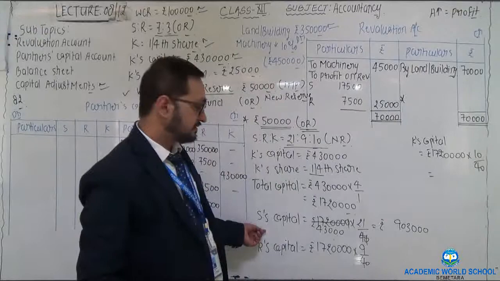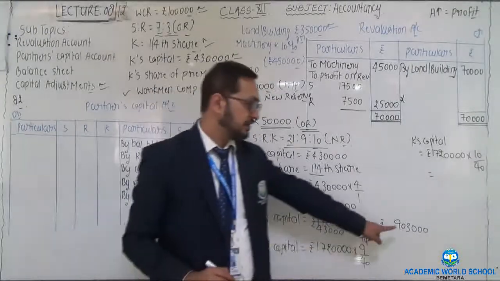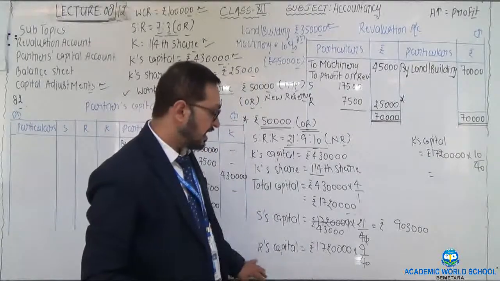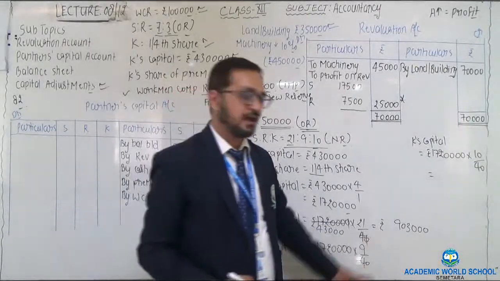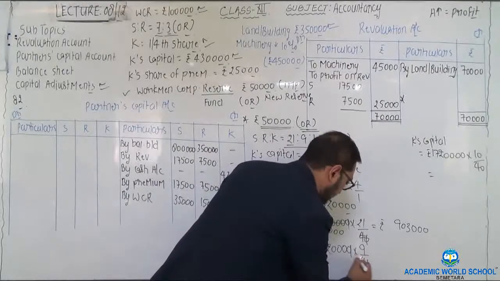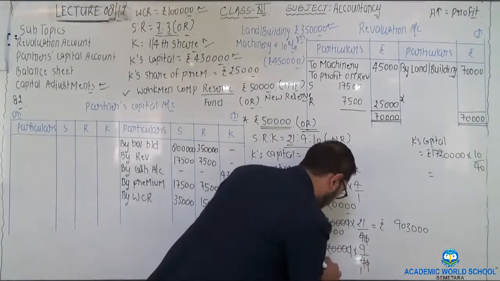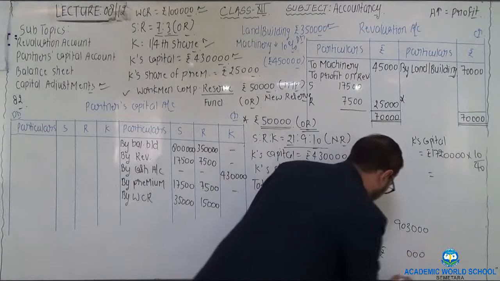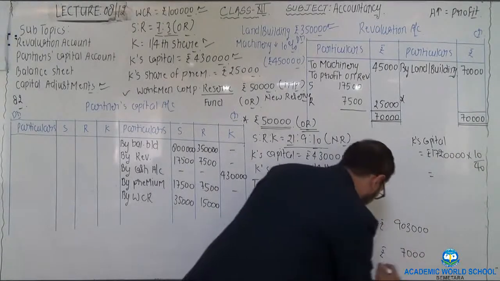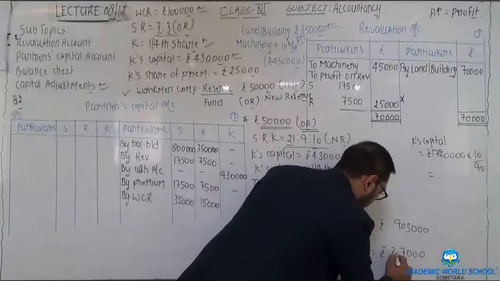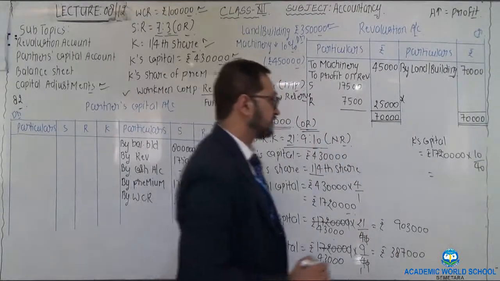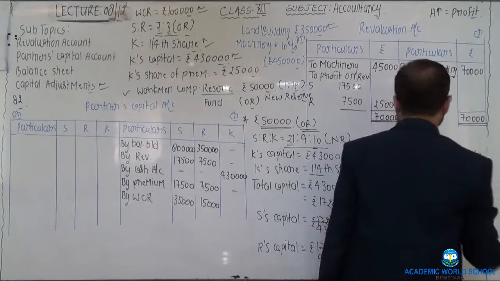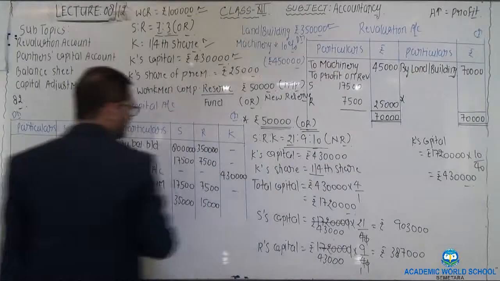Capital of S in the new partnership concern would be 9,03,000. The same is applied to R, 1720 multiplied by 9 by 40, his new profit sharing ratio, which would be equal to 3,87,000, and K's capital is given as rupees 4,30,000.